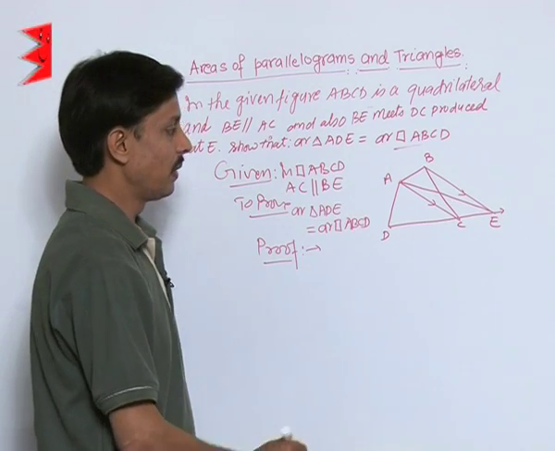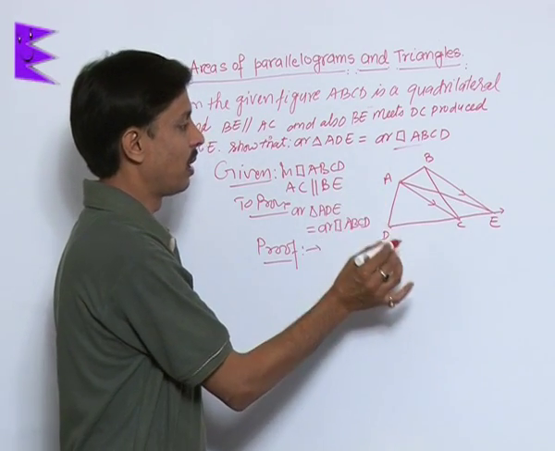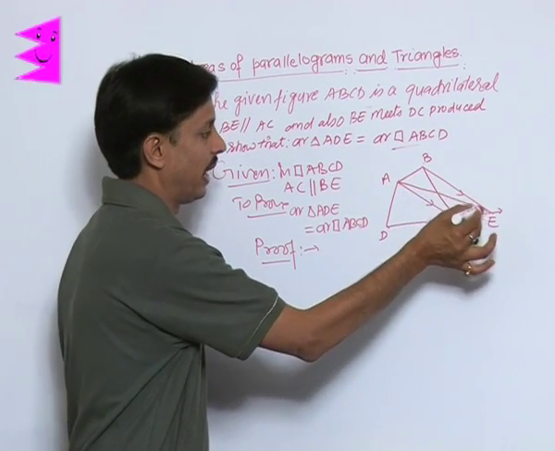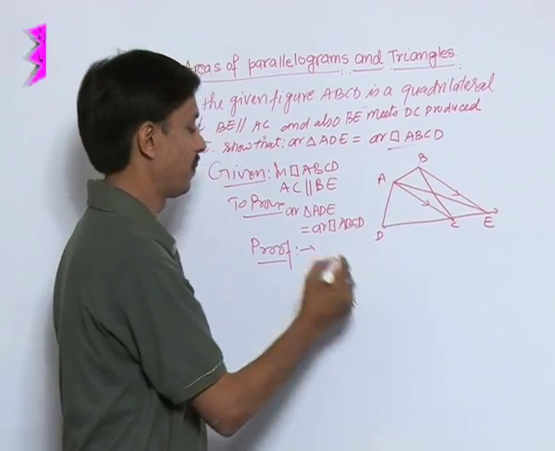So simple. If I say, what about the triangles BAC and EAC?